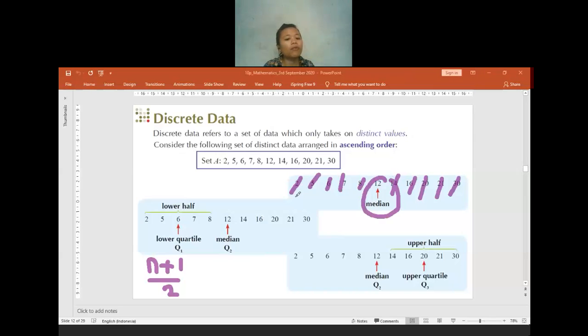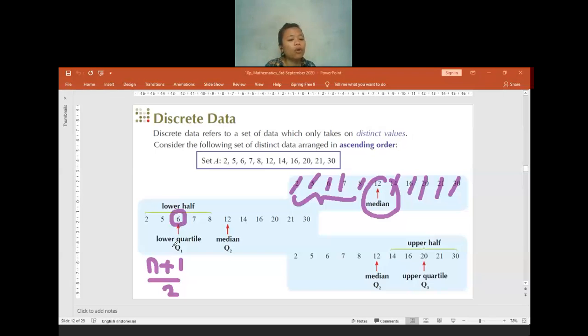And then from the leftover numbers that we haven't used, the smaller ones, we are going to find the lower quartile. How do we find the lower quartile? We find the middle one from the leftover numbers. For finding the middle one, there are two ways. You can do canceling, or you can use the formula n plus 1 divided by 2. Either one, the answer will be the same. So the lower quartile here will be equal to 6.